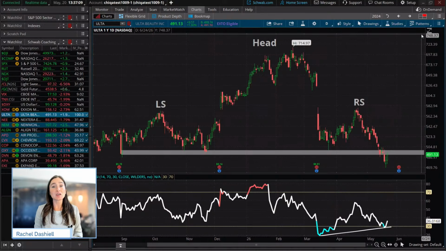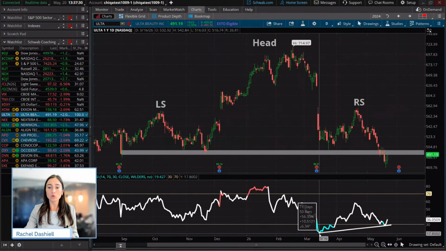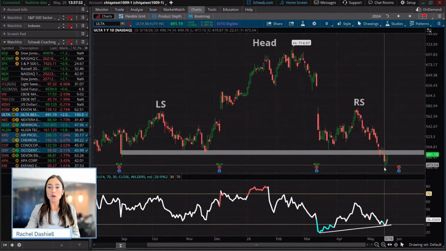And obviously this is a big head and shoulders pattern, but it becomes even more significant when these types of patterns fail, because when they fail, like I mentioned before, they turn into fast moves in the opposite direction most of the time. And so a trader may be looking at this divergence that may be forming here as price made a lower low.